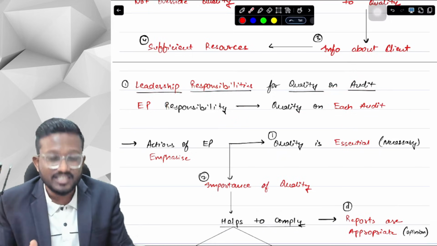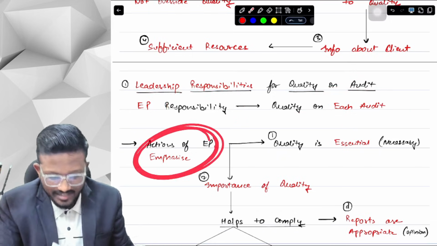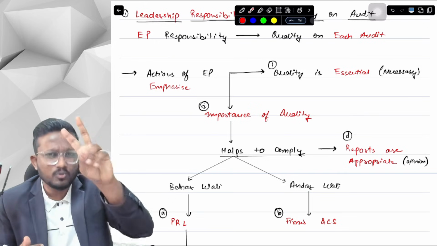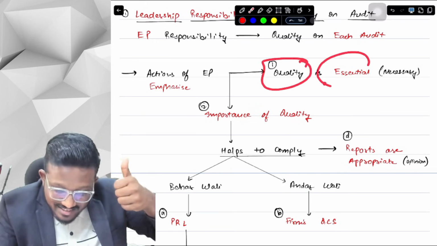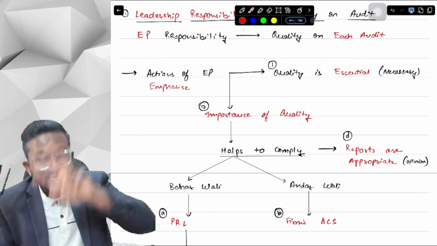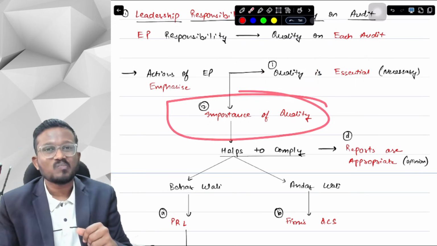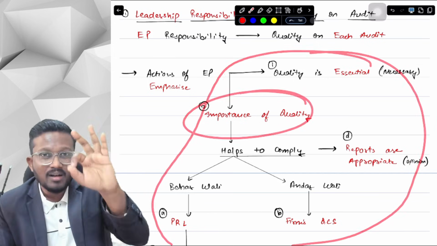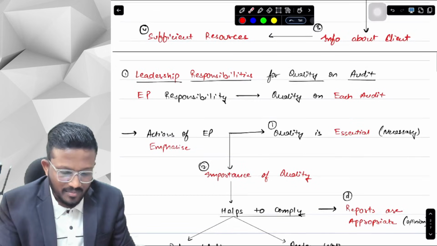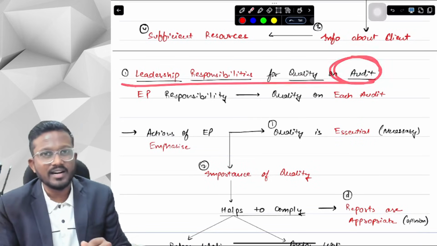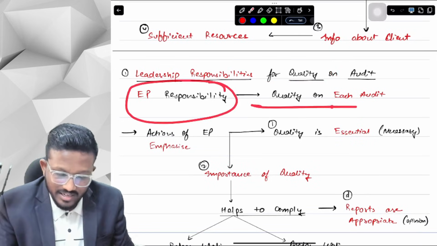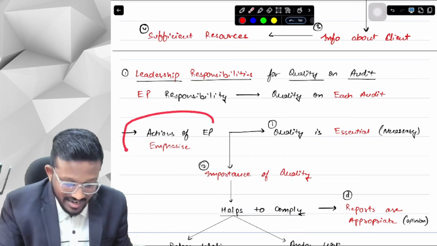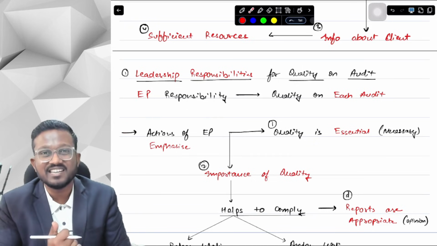Now, what shall the actions of the engagement partner emphasize? It says the actions of the engagement partner shall emphasize 2 things. First, that quality is essential, that is, quality is necessary. Secondly, that quality is important. This particular topic will come in one of the questions. Either it may ask leadership responsibility for quality on audit, or it may ask the engagement partner's responsibility on quality of each audit engagement, explain. Or third, it may ask that actions of the engagement partner shall emphasize something, explain.